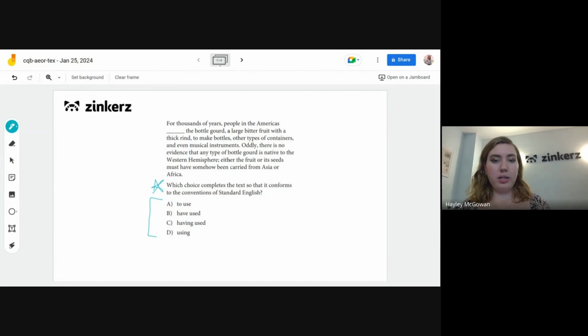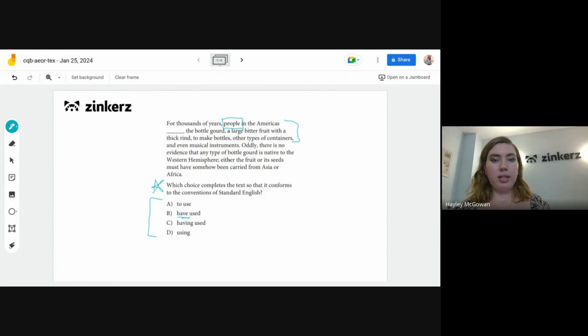All right, so if we look at our first portion of the sentence up here, this is where we're going to be looking for our subject of the verb. So our subject here is going to be people in the Americas. And if we're thinking about people as our subject, we want to think about whether or not that is singular or plural, right? And we know that people is going to be a plural term. So just using that knowledge alone, there's not really much we can eliminate in this case because some of them are non-finite forms as we have here. The one that stands out the most as being a plural form with a subject is option B. So we'll see if that makes sense.